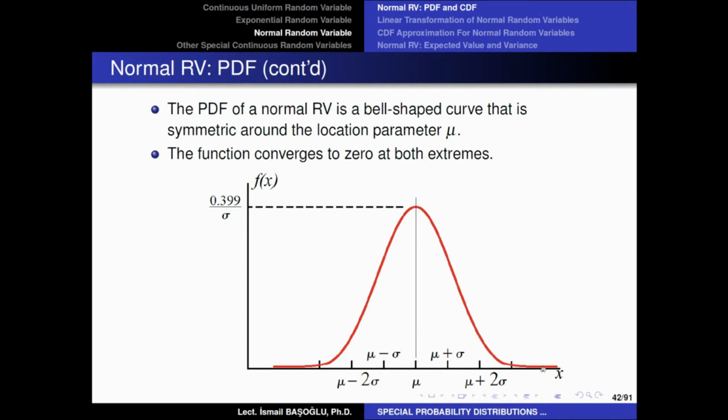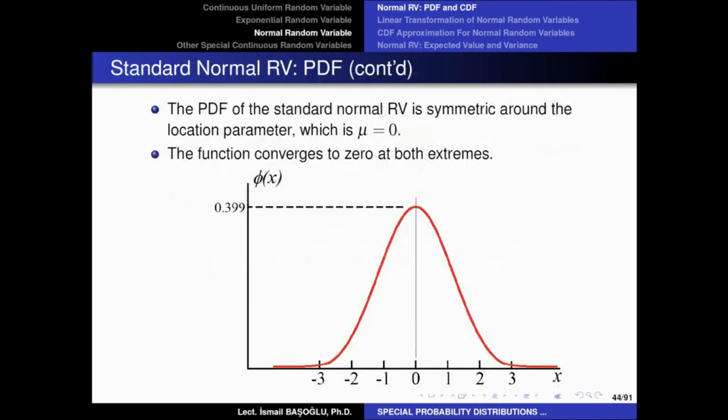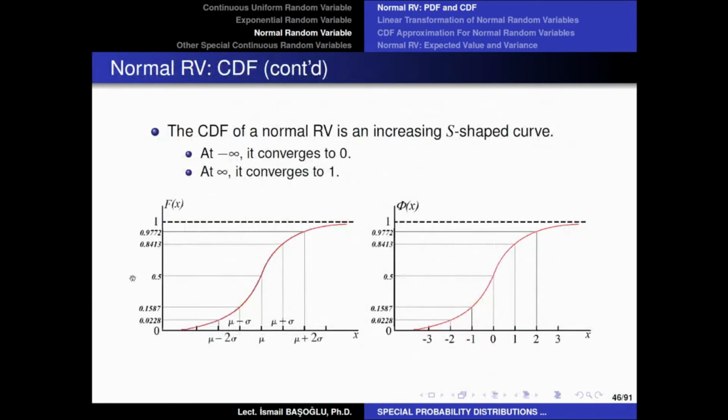And even if you move from here, the accumulation will almost converge to 1. And when you reach infinity, the total area will be accumulated, and the total area is simply 1. So because the cumulative distribution function is the representation of this accumulated area, the cumulative probabilities, its shape is just going to be looking like this S shape. So this S-shaped curve is the behavior of the CDF of a normal random variable.